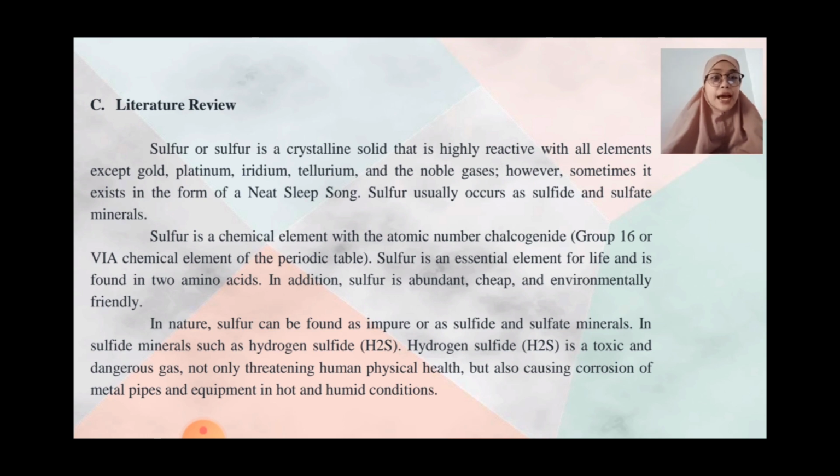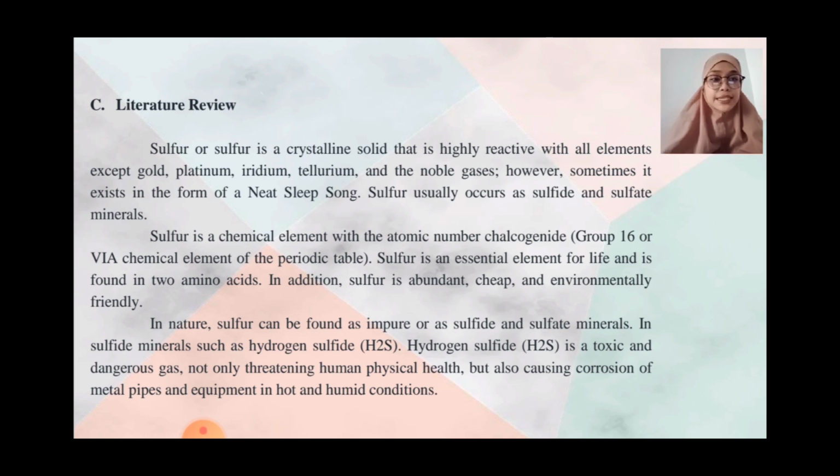Sulfur is an essential element for life and is found in 2 amino acids. In addition, sulfur is abundant, cheap, and environmentally friendly. In nature, sulfur can be found as impure or as sulfide and sulfate minerals, such as hydrogen sulfide.